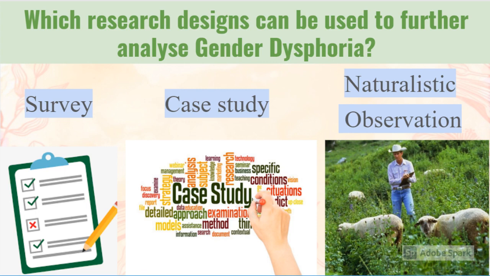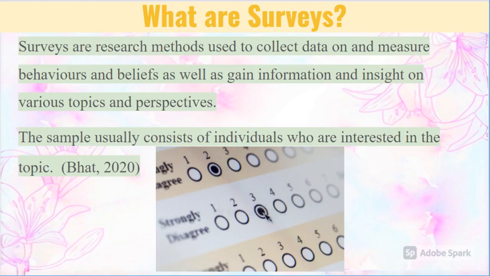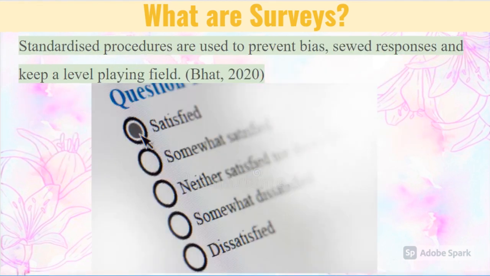Which research designs can be used to further analyze gender dysphoria? Surveys, case studies, and naturalistic observations. What are surveys? Surveys are research methods used to collect data on and measure behaviors and beliefs as well as gain information and insight on various topics and perspectives. The sample usually consists of individuals who are interested in the topic. Standardized procedures are used to prevent bias, skewed responses, and keep a level playing field.